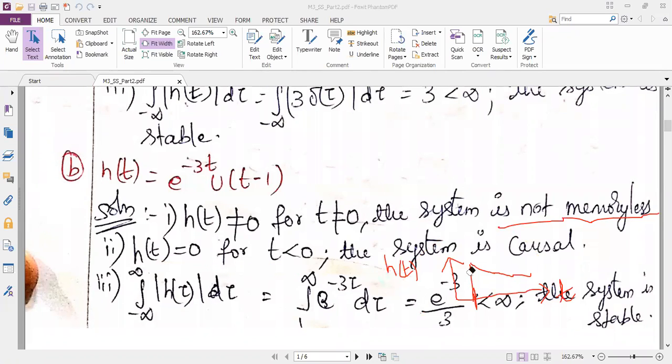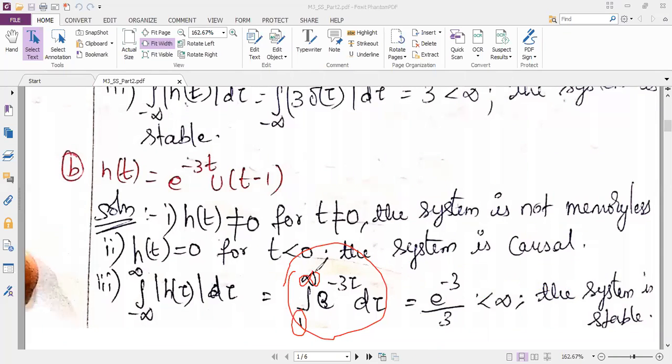So you can conclude that the system is causal. Now the last one we have to solve it. Without solving, we cannot conclude it. So I can show you here. Integration, why I have taken 1 to infinity? Can anyone tell why it is 1 to infinity? It's starting from 1. Very good. As per the diagram, it starts from 1 and it goes up to infinity.